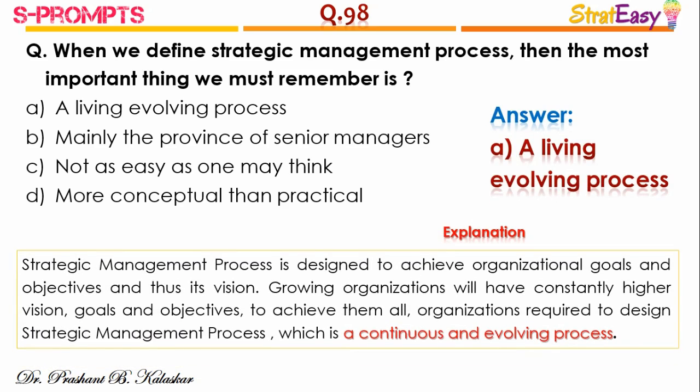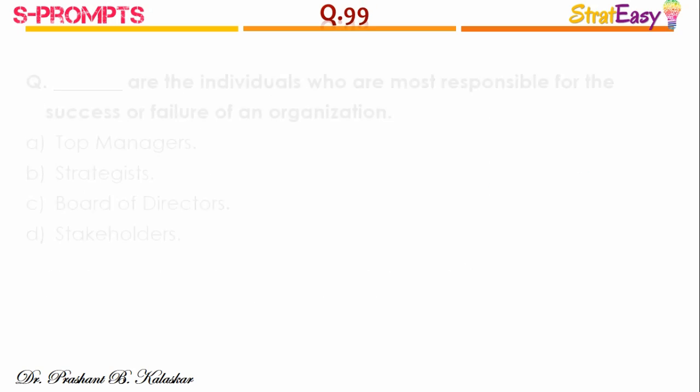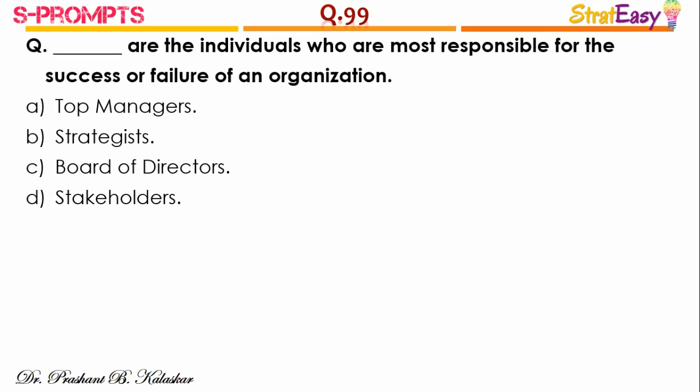Strategic management process is designed to achieve organizational goals and objectives and thus its vision. Growing organizations will have constantly higher vision, goals and objectives. To achieve them, all organizations require to design a strategic management process which is a continuous and evolving process. Question number 99. Dash are the individuals who are most responsible for success or failure of the organization. And the right answer is option B, strategists.